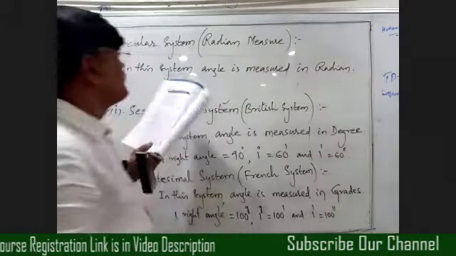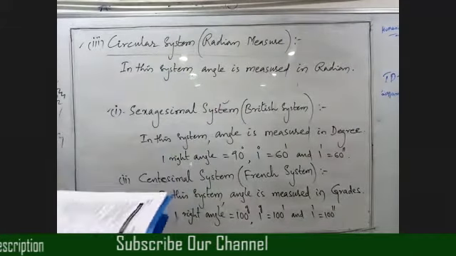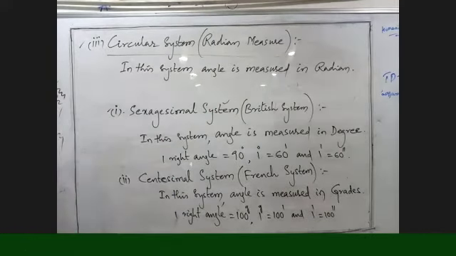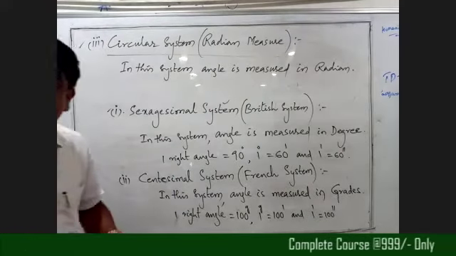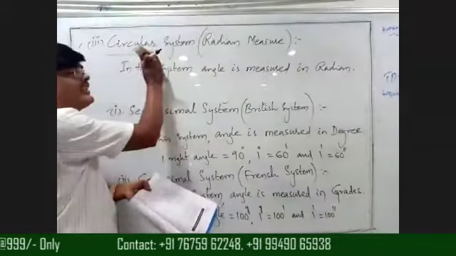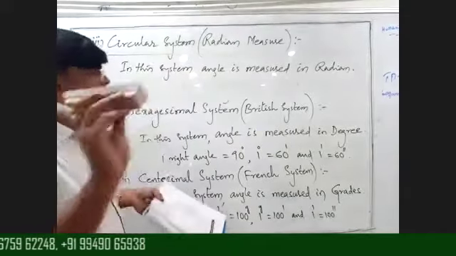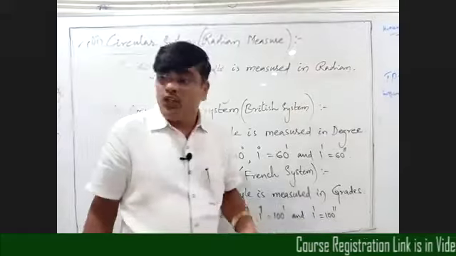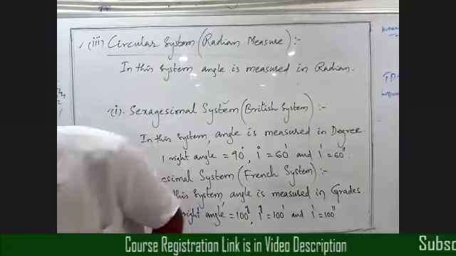Okay, beta. In this system, angle is measured in radian. Now tell me anyone, what is the definition of radian, beta? In the circular system, we are measuring the angle in radian. Now tell me, what is the meaning of radian?